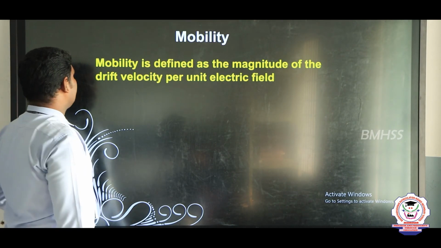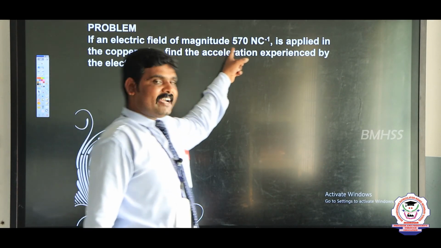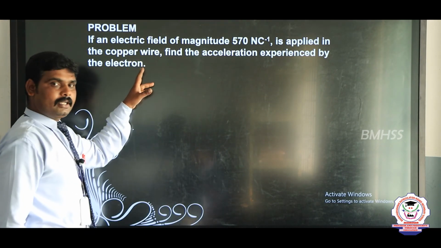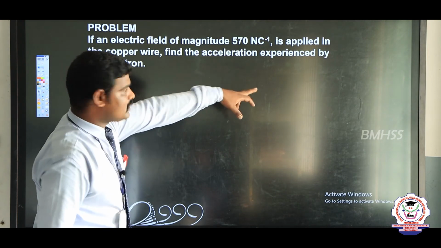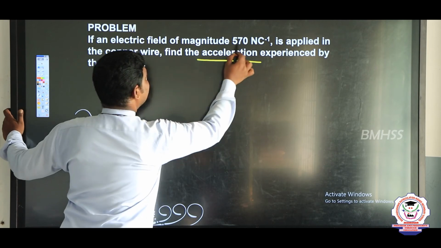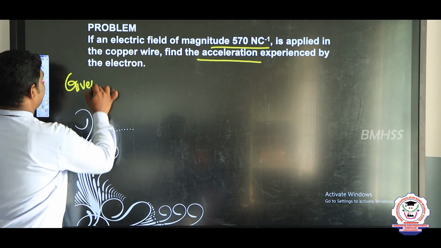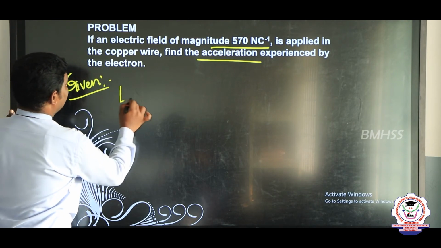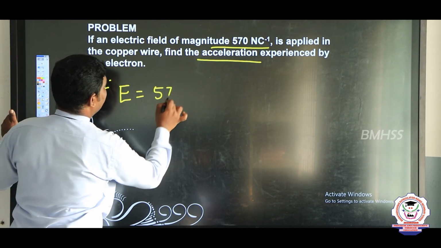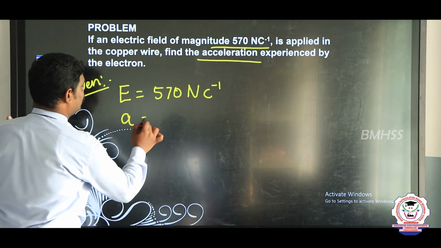Now we will see one problem. If an electric field of magnitude 570 Newton Coulomb inverse is applied in a copper wire, find the acceleration experienced by the electron. So we have to find the acceleration. Given data: E, the electric field, is 570 Newton Coulomb inverse, but the acceleration we don't know.